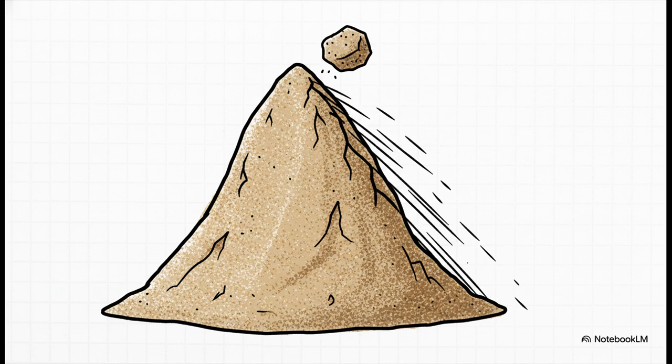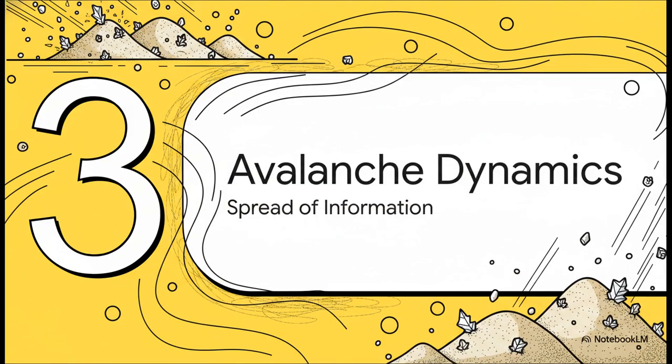Now think about your own social media feed. Just like that sand pile, a social network can accumulate all this invisible tension until one tiny, random post triggers a massive viral cascade. Which brings us to Section 3, Avalanche Dynamics Explained. Let's see how this builds on that sand pile metaphor.